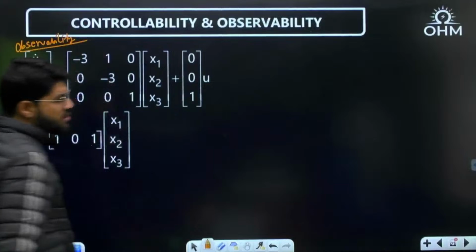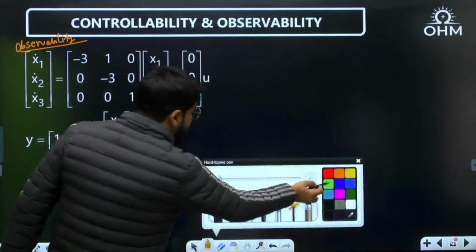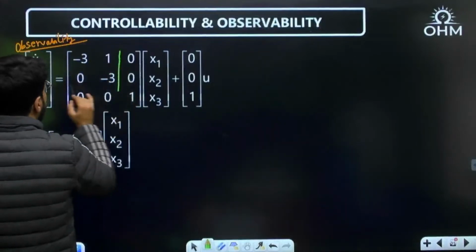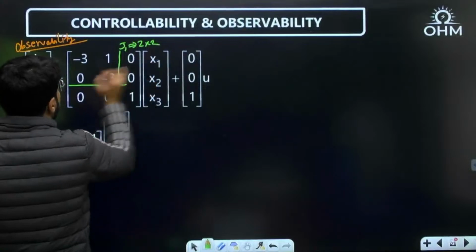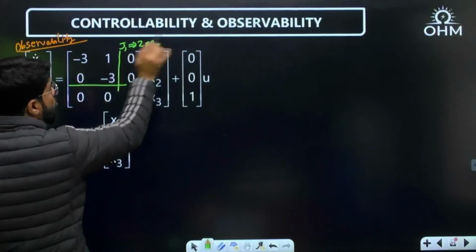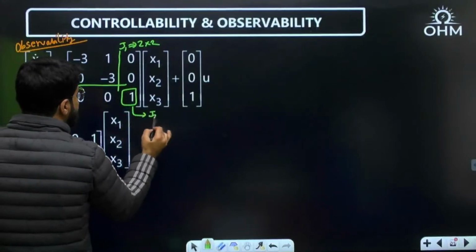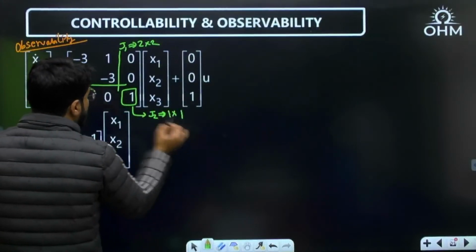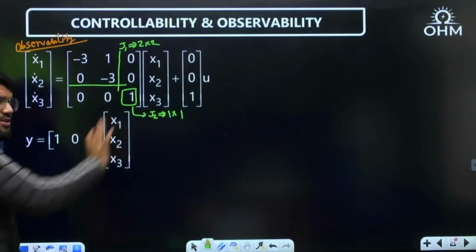Observability. Have a look into this, dear. Firstly, again, let me make the Jordan blocks. I already told you there are two Jordan blocks. This is known as the J1 Jordan block, which is 2 cross 2, because -3 is repeated twice. Next, eigenvalue 1 is only coming once, so J2 is 1 cross 1. Now the Jordan blocks I have made again.